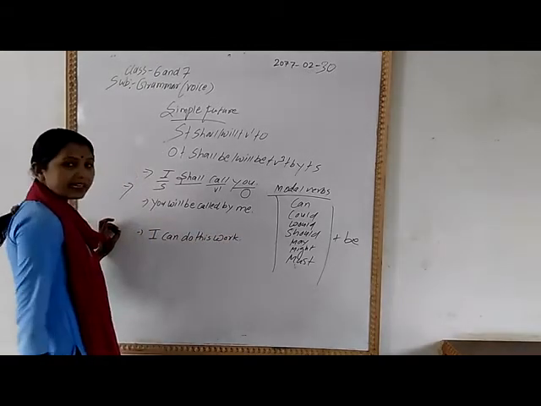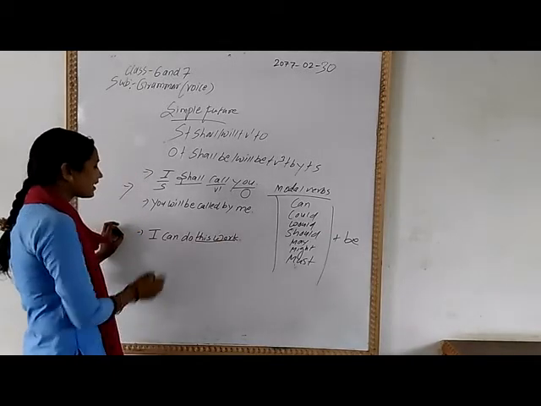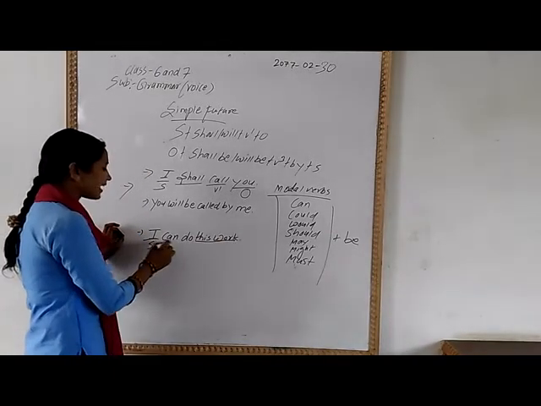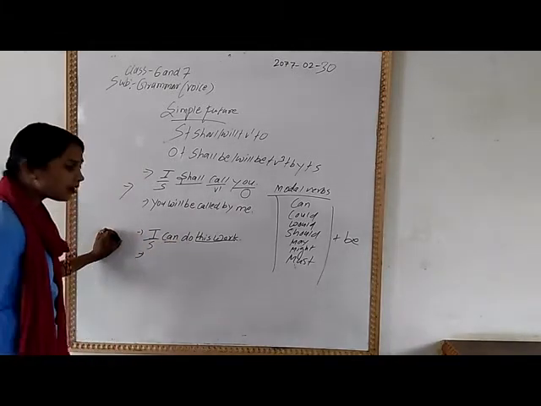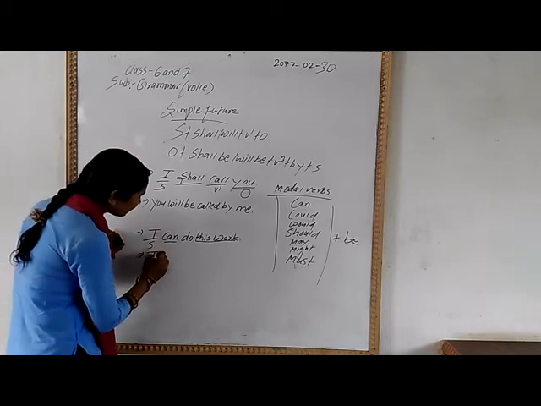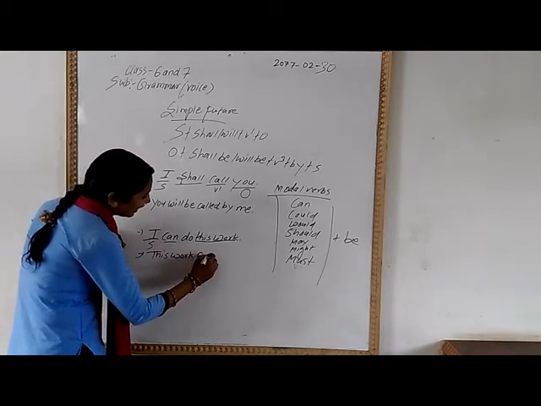And how can you change this one? You know this is the object, this is the subject, and this is can plus be. Then when changing it to passive form, you have to write can be.